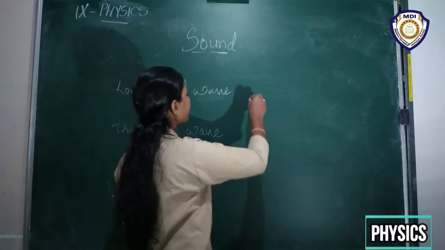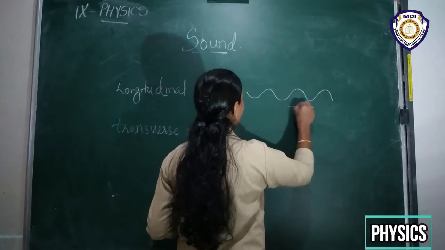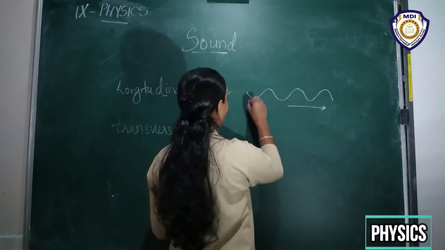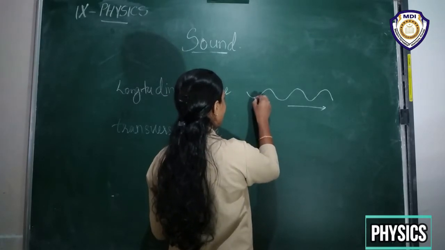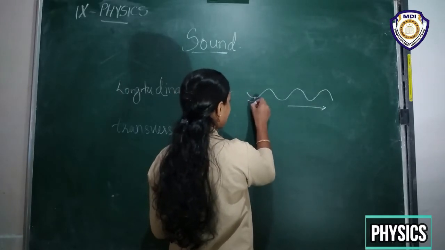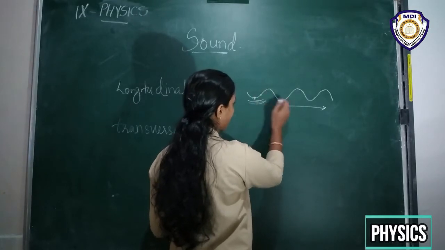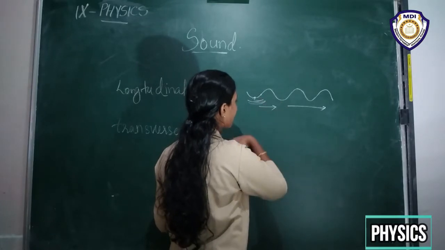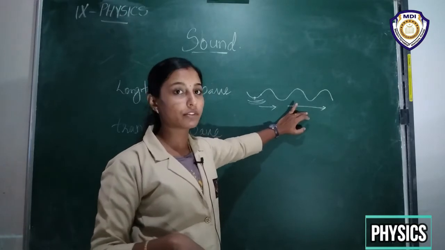That means if the wave is propagating in this direction, then the particles of the medium, suppose this is a particle, will vibrate like this. So the particles of the medium also vibrate in the same direction as the propagation of the wave.